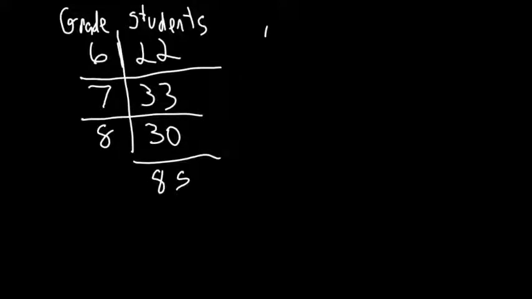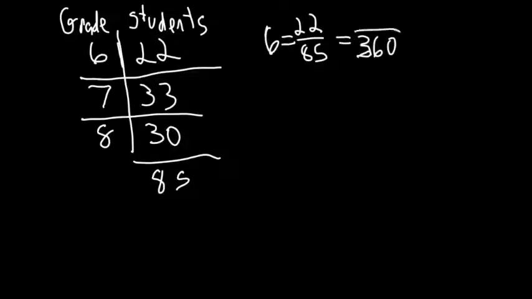So now I can make a ratio out of those. So for 6th grade, I have 22 out of 85 students are 6th graders. And then for a circle, there's 360 degrees in a circle. And I want to know how many degrees represent that 6th grade class. So I'll put D for degrees. So now I have a proportion I can solve. 22 over 85 equals D over 360.